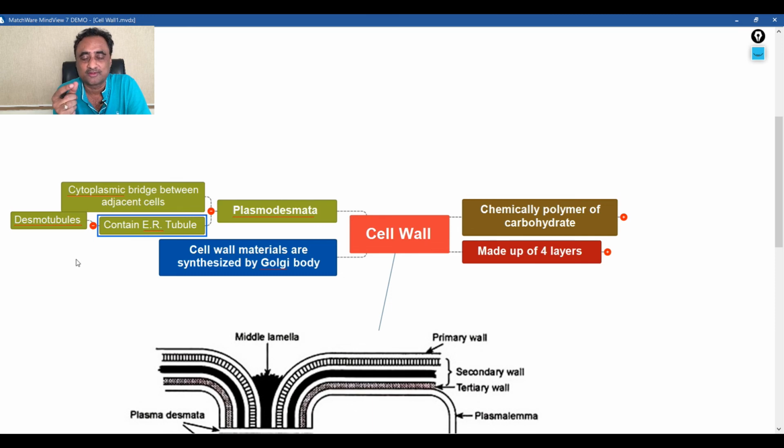Like the cell junctions found in animal cells, such as tight junctions, adherens junctions and desmosomes, plasmodesmata are the junctions found in plant cells only. So this is all as far as the entire plant cell is concerned. Okay, thank you.